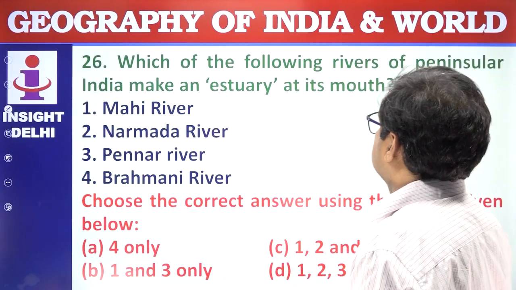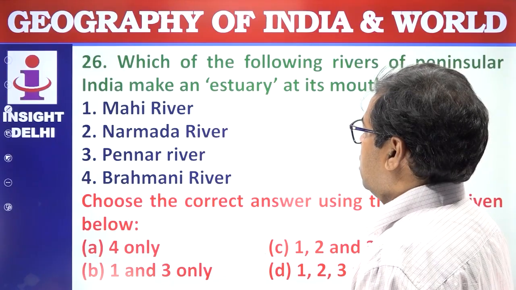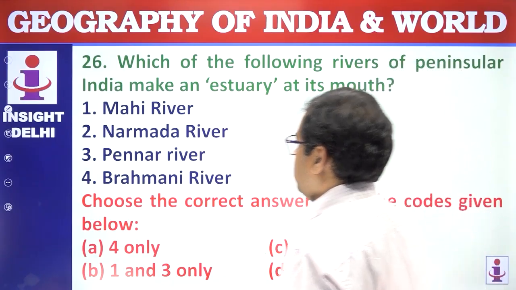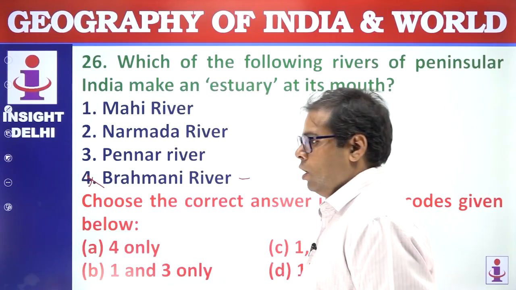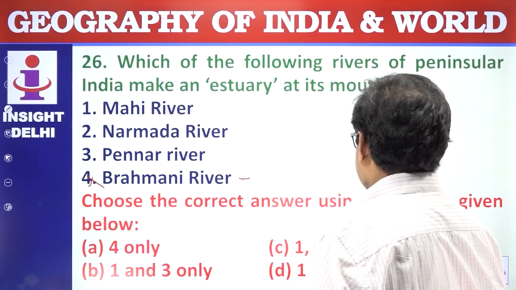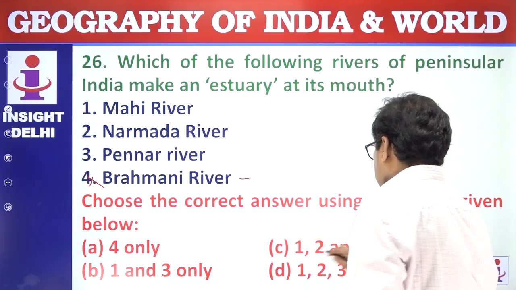Next question. Which of the following rivers of Peninsular India makes the estuaries at its mouth? Mahi, Narmada, Pennar and Brahmani. Brahmani does not make the estuary. So it forms the delta with the Mahanadi river. Choose the correct answer using the code given below. 1 to 3. Answer is C.